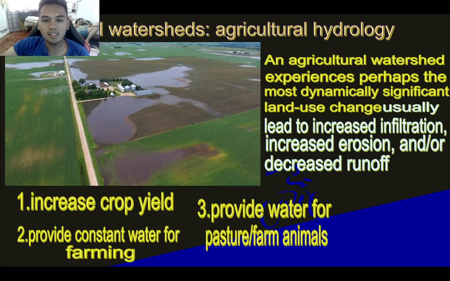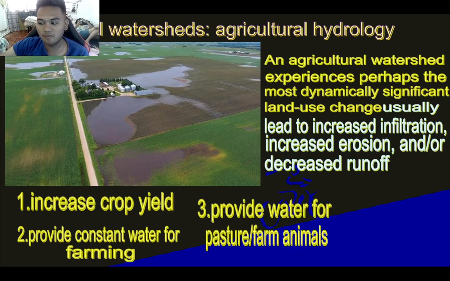And usually this type of agricultural watershed increases infiltration because most of the areas here have little to no structures made by man. And due to a high increase in infiltration, there is a decrease in runoff, which causes less erosion in this specific area. So what are the benefits of agricultural watershed?